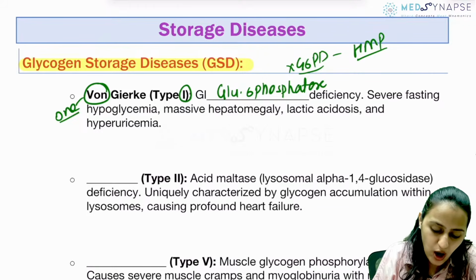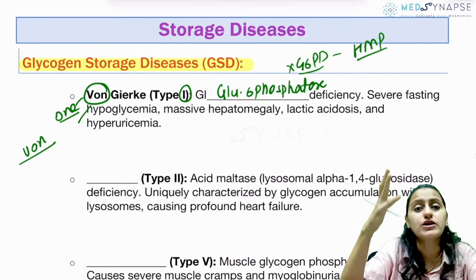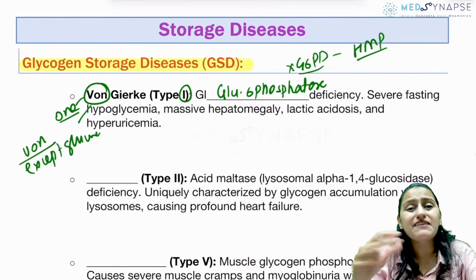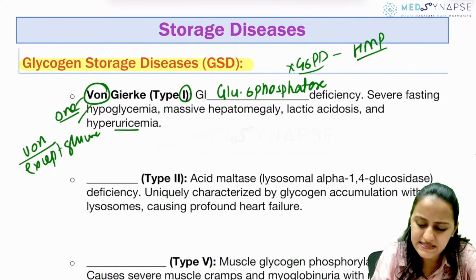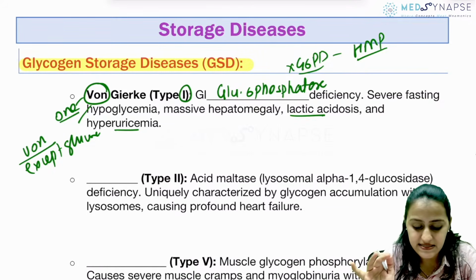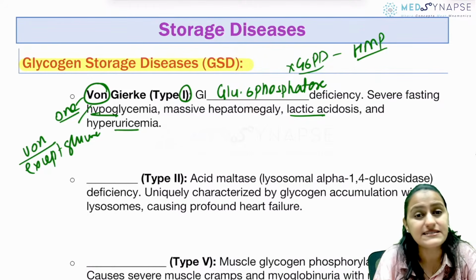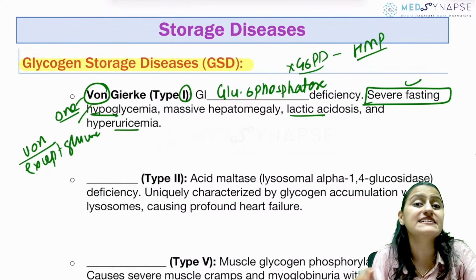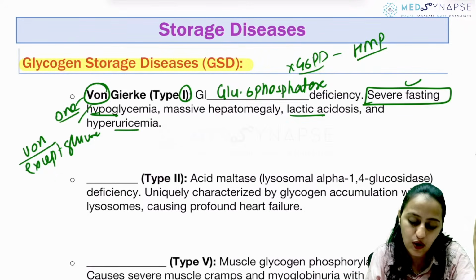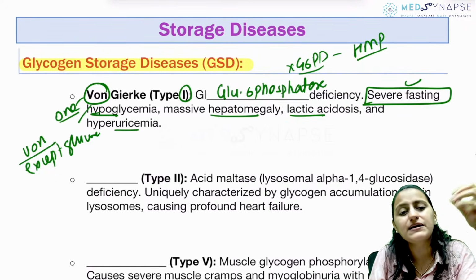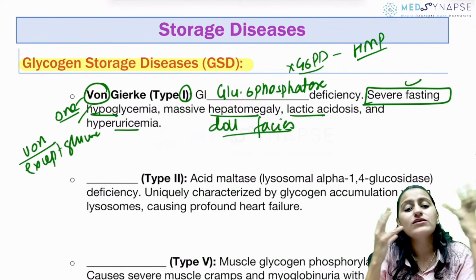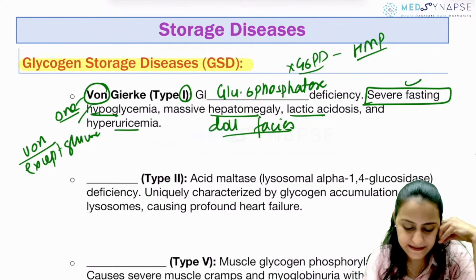So remember, in von Gierke's, everything has one. Everything has one except glucose. That means everything else is high. There is hyperuricemia, lactic acid increased, right? Ketones are increased. Everything is increased except hypoglycemia. And that too, hypoglycemia is very severe. So, एकदम extreme है. बाकी सब बहुत high है, glucose बहुत low है. And there is hepatomegaly, renomegaly, doll-like facies, right? All this is increased because of the depositions.